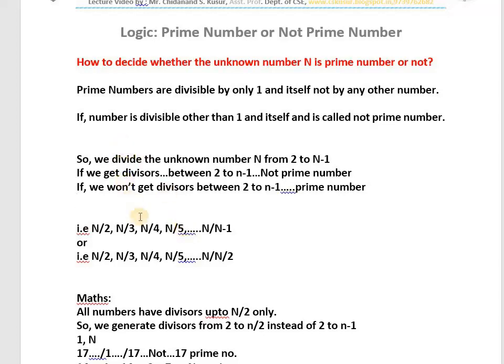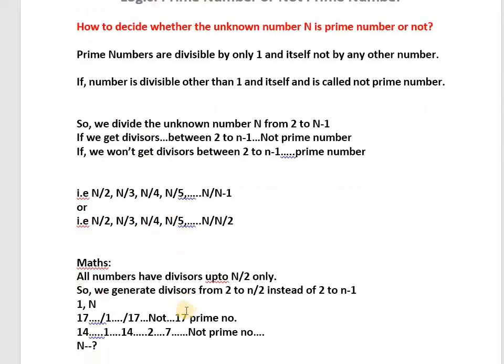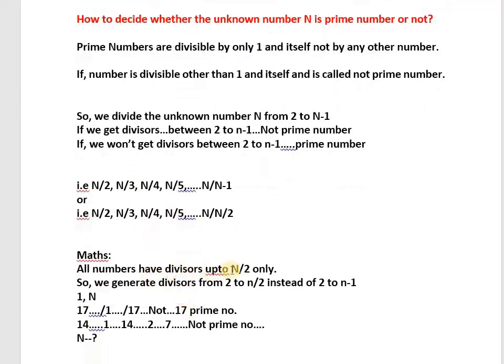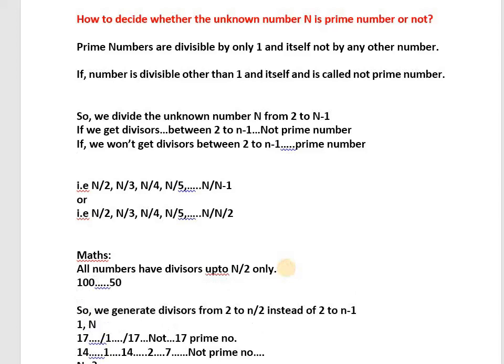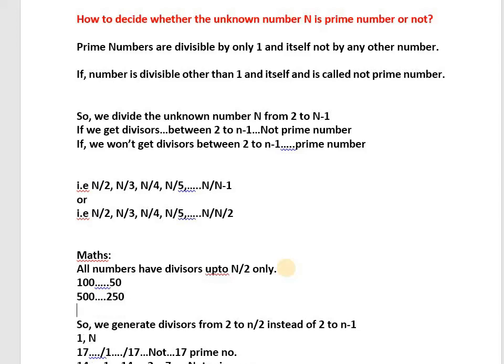But in mathematics one more fact is there. All numbers have divisors only up to n by 2. See here, take 100. For 100 we get divisors up to only 50. From 50 onwards we won't get divisors. Take 500. For 500 we get the divisors up to 250. From 250 onwards we won't get. Take 14. 14 divided by 2, how much? 7. Up to 7 we get divisors. After 7 we won't get.